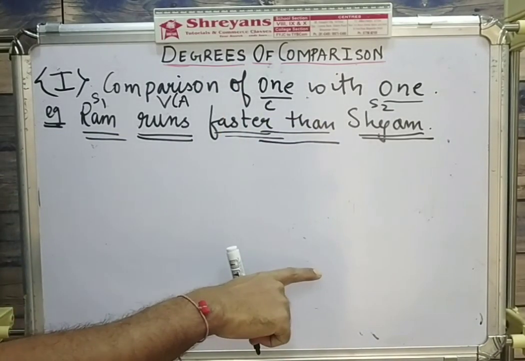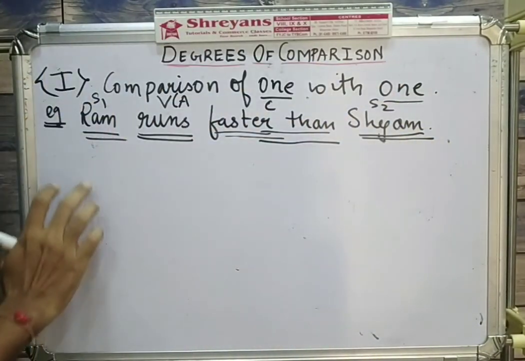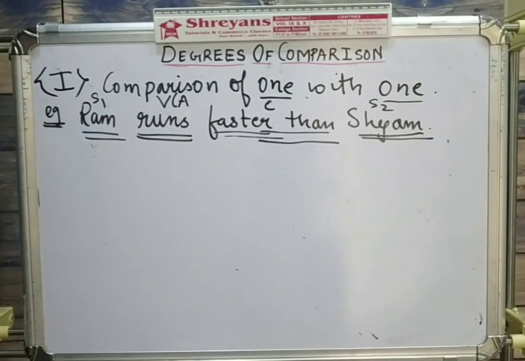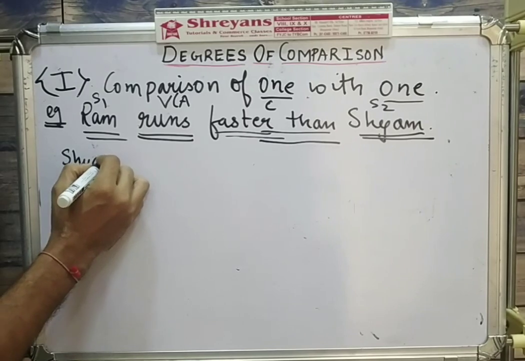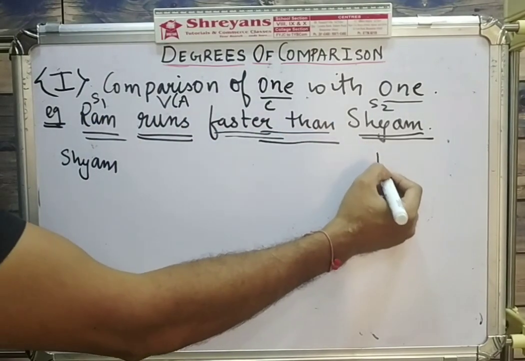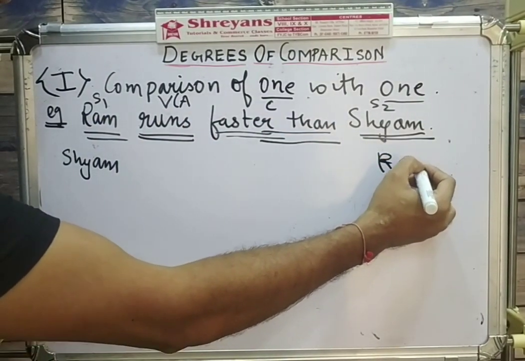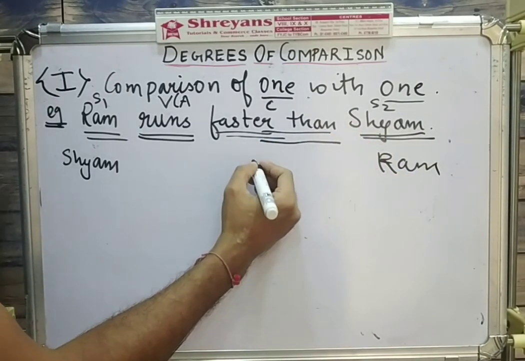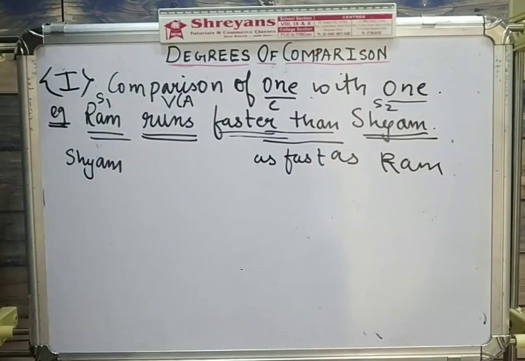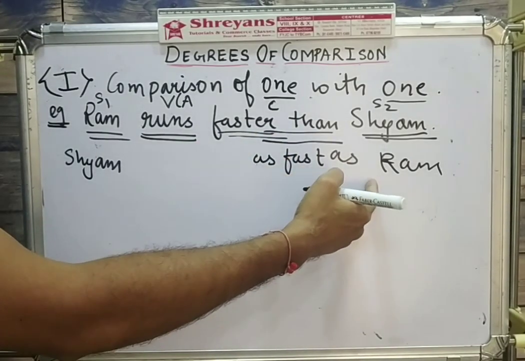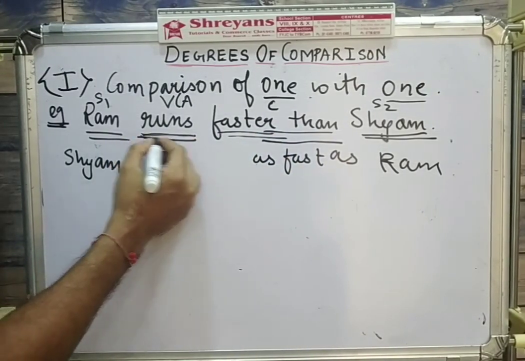So Ram runs faster than Shyam. It's your comparative degree. Shyam is subject 2, Ram is subject 1, and runs is your verb. So to start with, what do you start with? Shyam. What will you end with? Ram. Faster than will become what? As fast as. Right? Dash than will become as dash as. Now let's come to the verb. The verb is runs.